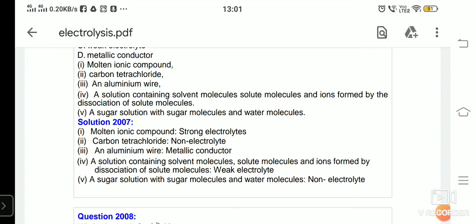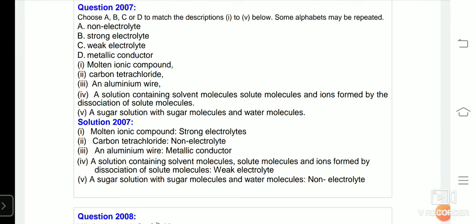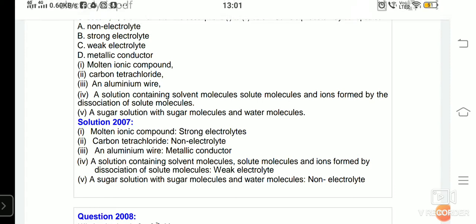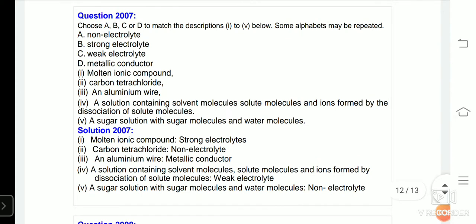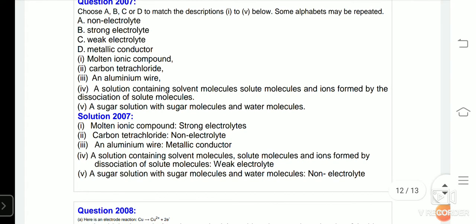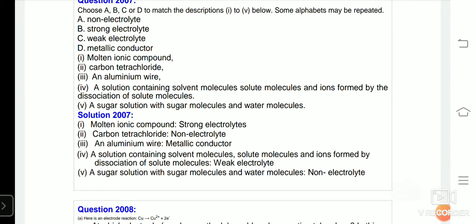Molten ionic compounds will be strong electrolytes because they undergo complete dissociation. Ionic compounds like sodium chloride are the best example to recall that strong electrolytes undergo complete dissociation, and they are mostly ionic compounds in the molten state. Please remember, students, while teaching you the electrolysis chapter, I told you sodium chloride does not undergo electrolysis in normal condition. Only in the molten state or in the aqueous state does sodium chloride show electrolysis.